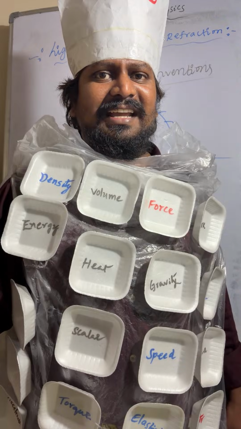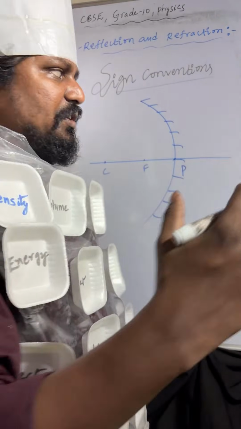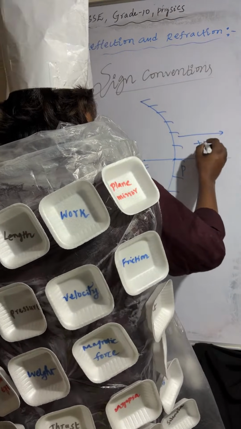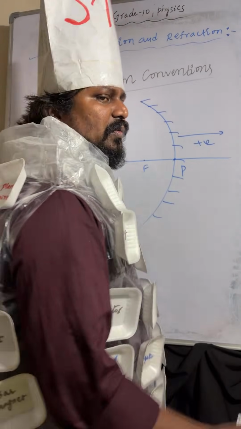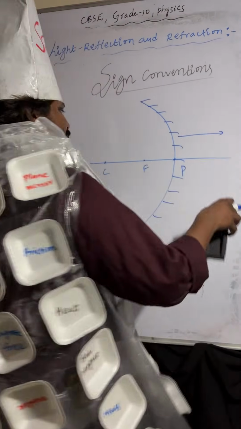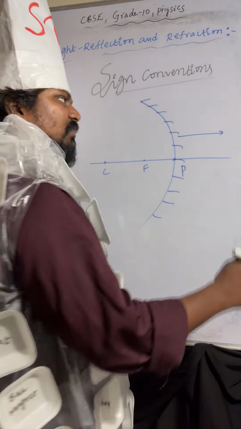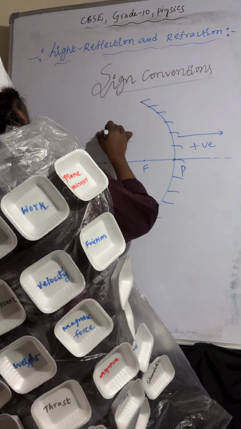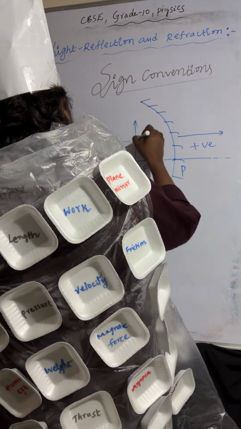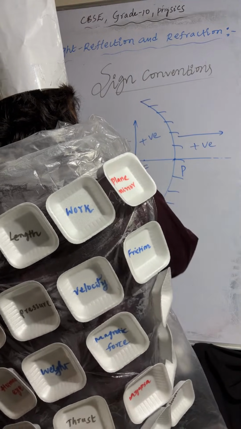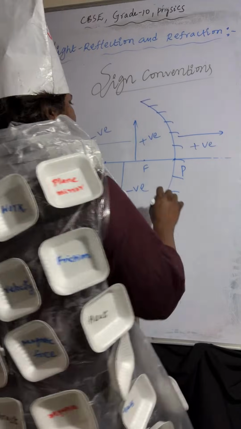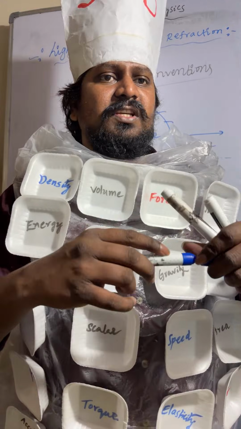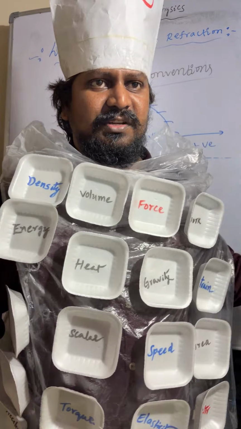All measurements are taken from the pole in the direction of incident rays. All are positive. Opposite to incident rays, all are negative. Above the principal axis, sign conventions are positive. Below the principal axis, all measurements will be taken negative.